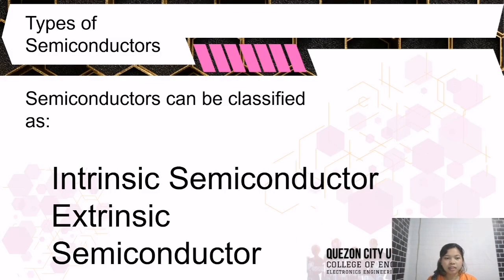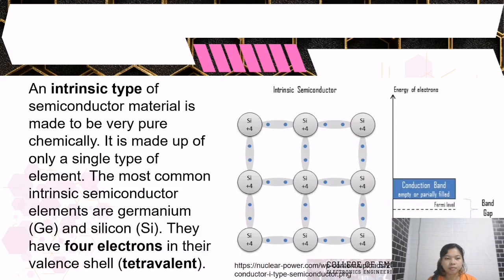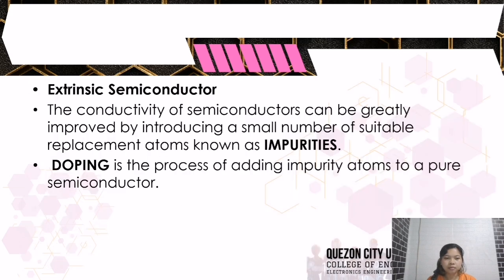Semiconductors can be classified as intrinsic semiconductors and extrinsic semiconductors. An intrinsic type of semiconductor material is made to be very pure chemically. It is made up of only a single type of element. The most common intrinsic semiconductor elements are germanium and silicon. They have 4 electrons in their valence shell, which is called tetravalent.